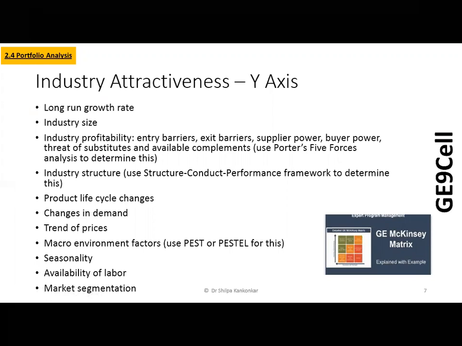Whether your industry structure itself supports you in making your company very attractive. So whether you are a monopolistic leader in a certain section of consumers who consume it. Like Patanjali honey has taken over Dabur, has taken over all the products.